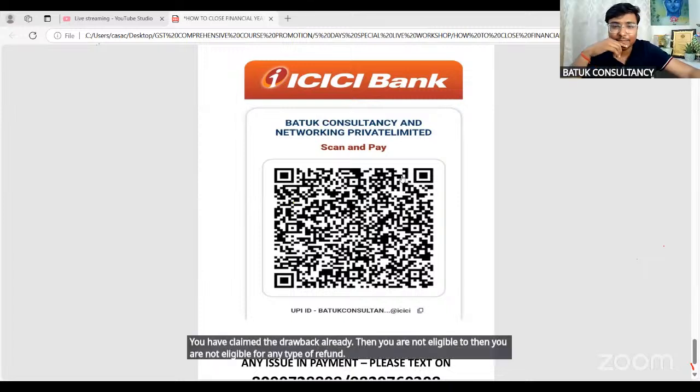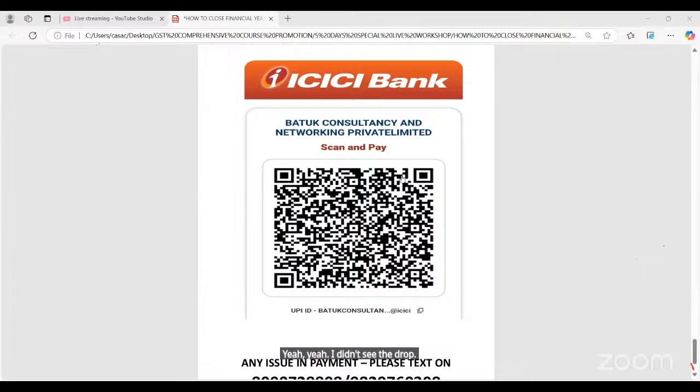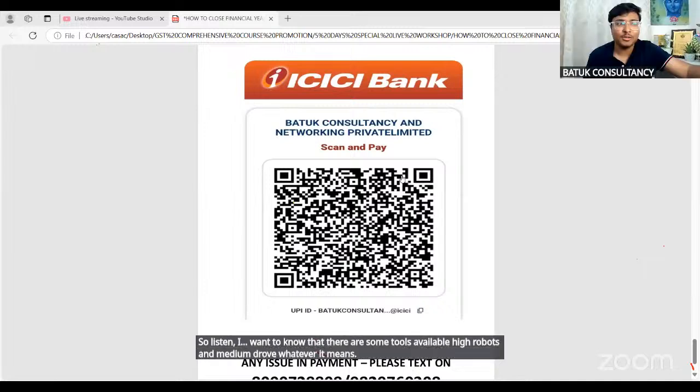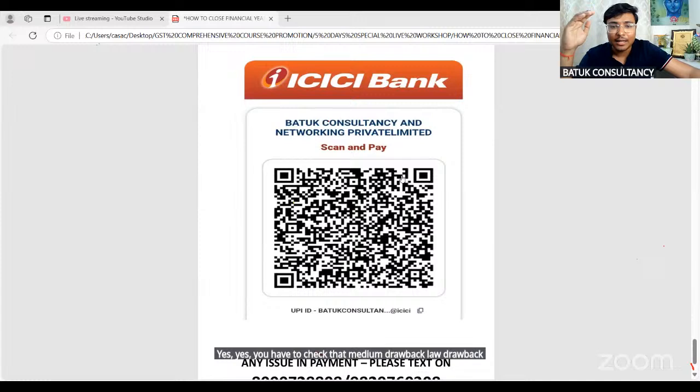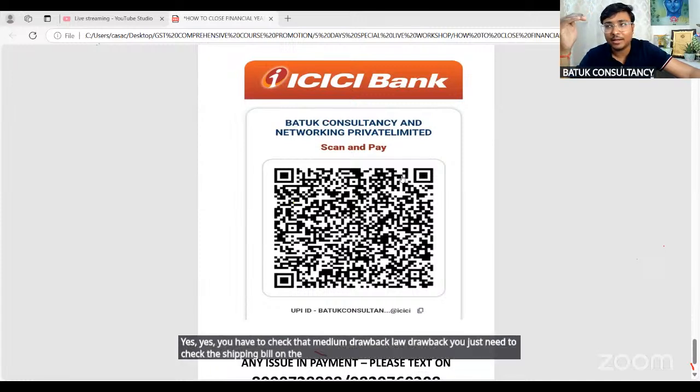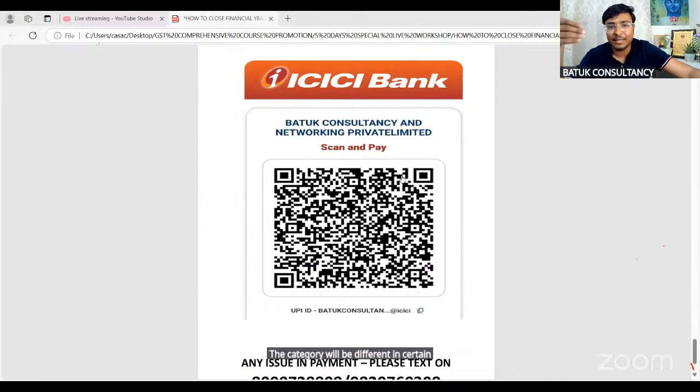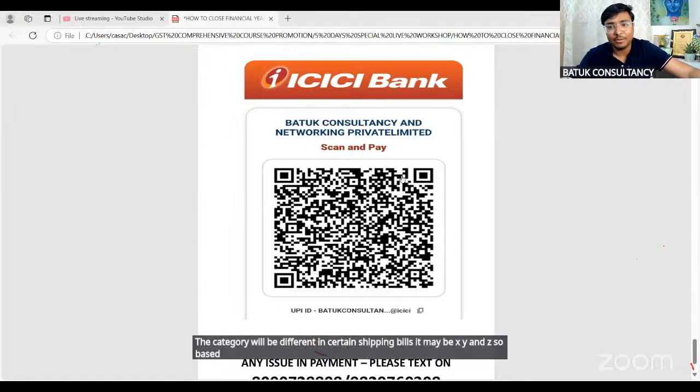Okay. So I come to know that there are some two, three, whatever: high drawback, medium drawback. What is this? Yes, you have to check that: medium drawback, low drawback. You just need to check the shipping bill. On the third page of the shipping bill, there will be a mention of A, B, or C. The category will be different. In certain shipping bills, it may be X, Y, and Z. So based on that, you need to decide whether it will be medium, low, or high.